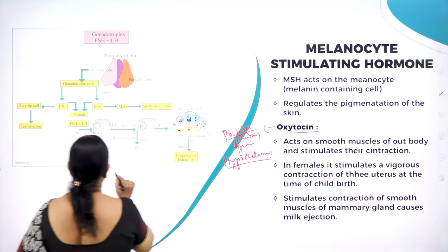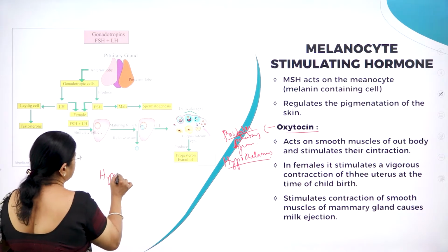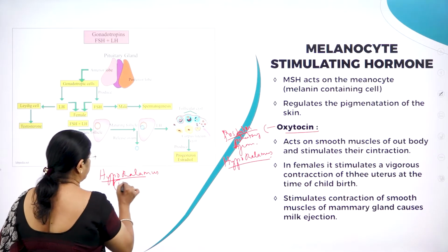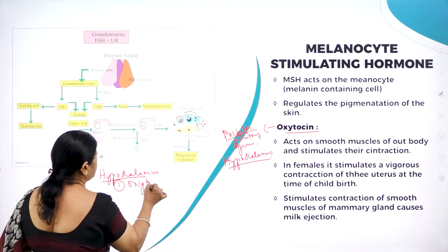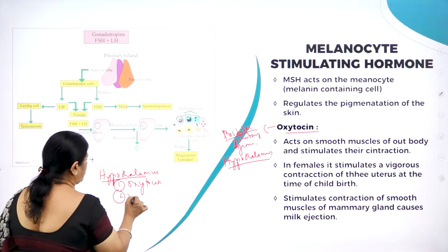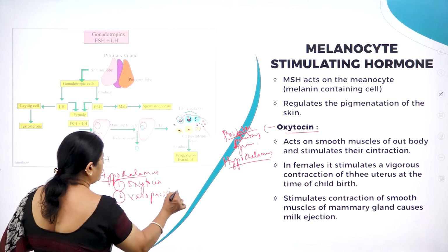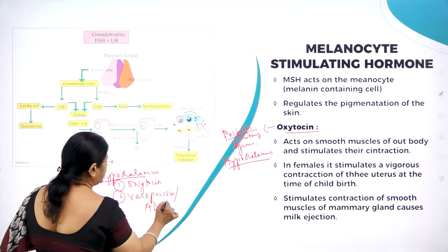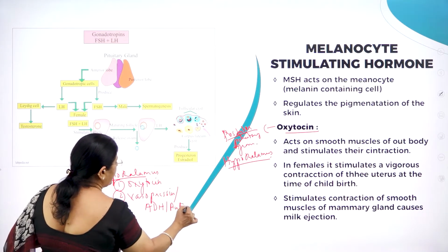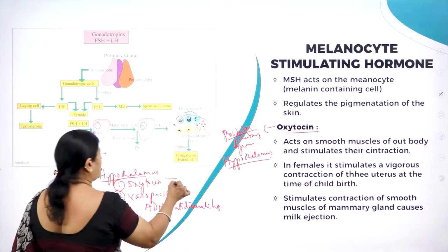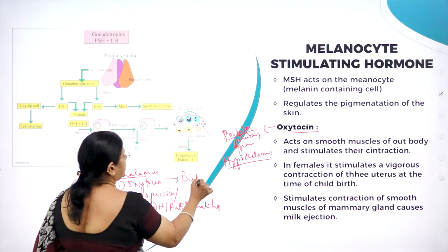As we already know, the hypothalamus produces two hormones: oxytocin, and the second one is called vasopressin, or otherwise ADH, antidiuretic hormone. So oxytocin is called the birth hormone,